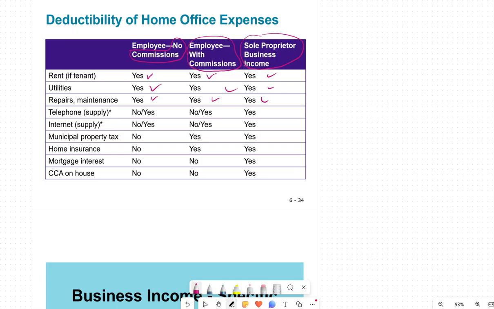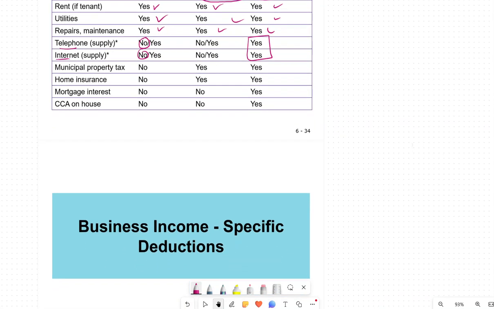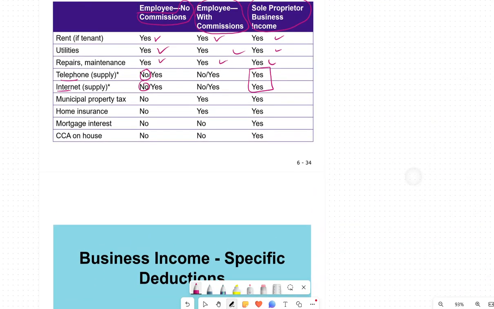Now when we think of telephone and internet, it is a yes or no. For a sole proprietorship, it's a yes, both are deductible. With a commission, it's a yes and a no, it's only going to be a proportion of your expenses.